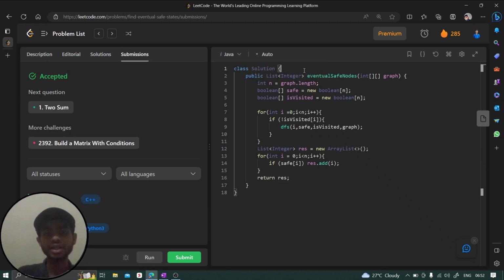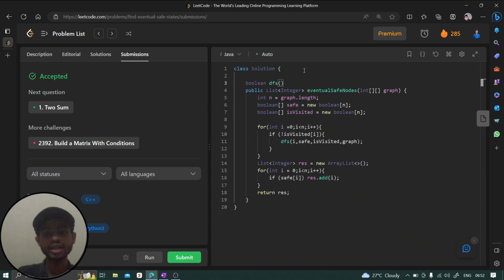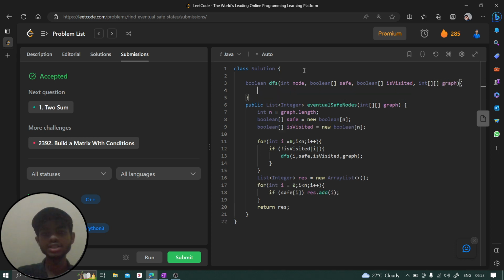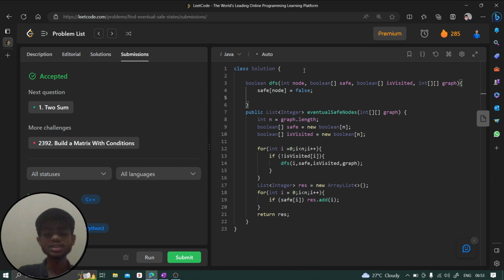And now let's define that dfs function. So we say boolean dfs, and here we take node, then a boolean array with the name safe, then a boolean array with the name visited, and one more thing, int graph. Fine, now once this is done, first of all, safe of this node is going to be false initially. Once this is done, visited of this node is going to be true. We have visited this particular node, right?